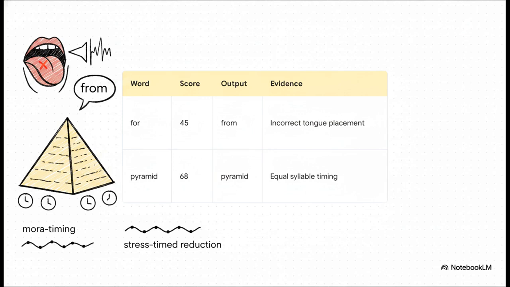Then we have pyramid at 68. The ASR did capture the word correctly, which is why the score is higher, but the phonetic spacing reveals a mechanical flaw. The speaker used equal syllable timing, also known as mora timing, rather than the stress-timed reduction required on that final syllable in American English.